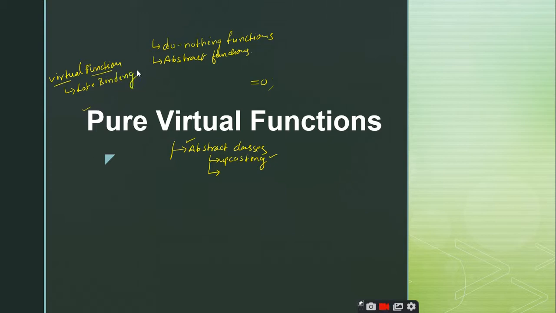So if somebody asks you what is the concept that lies behind the implementation of late binding, then you can simply say that it is the virtual functions. Without virtual functions you cannot implement the late binding concept, right? So this is the difference you should understand. The virtual functions are used to implement the late binding concept, whereas the pure virtual functions are used to implement the abstract classes. Thereby you can implement the upcasting.